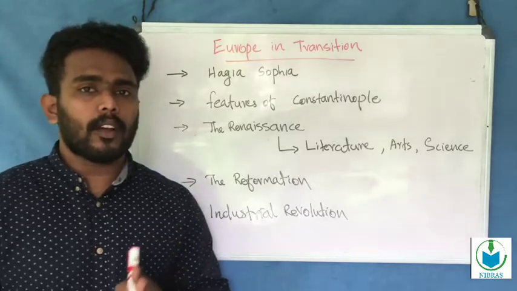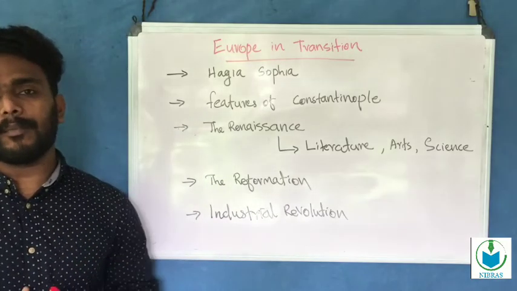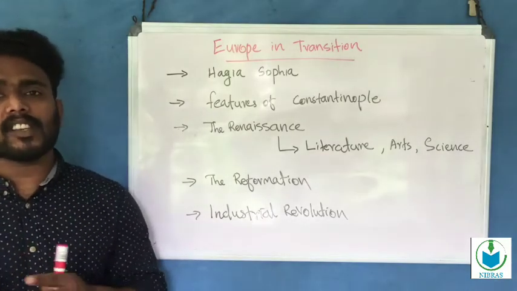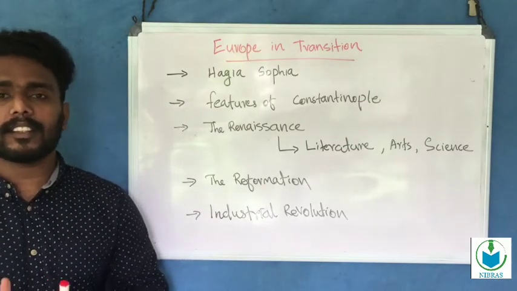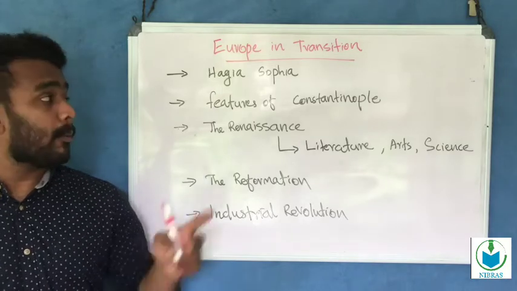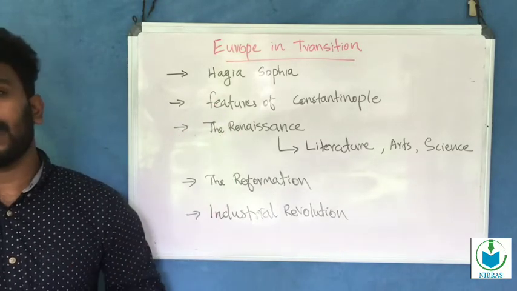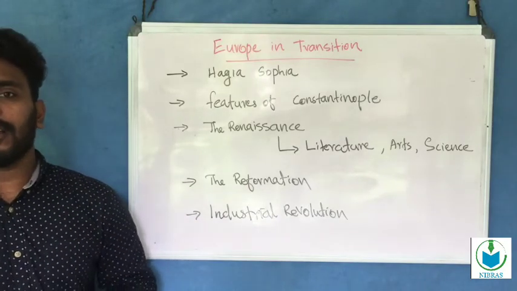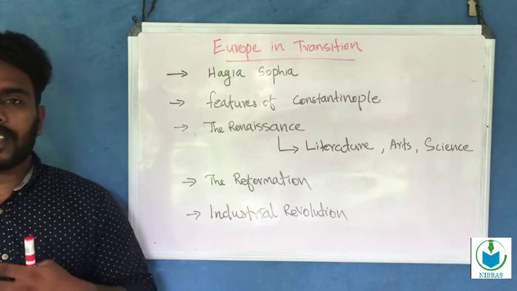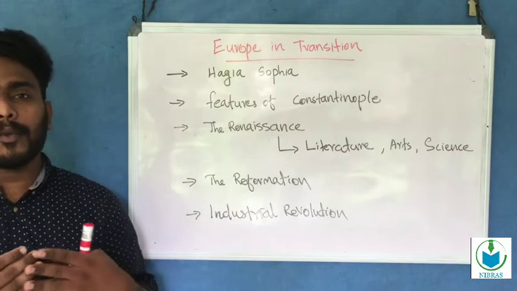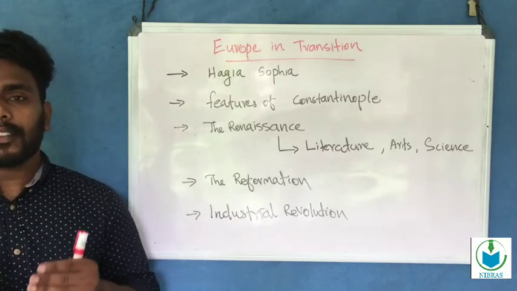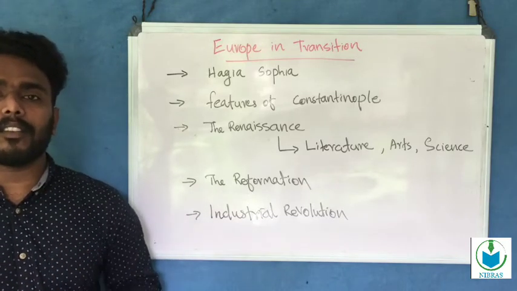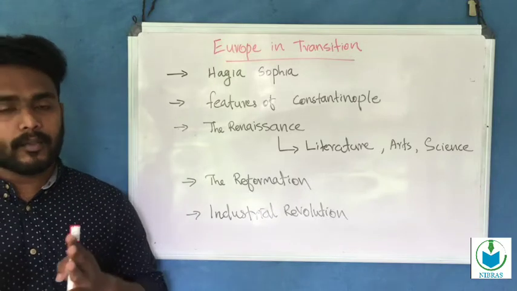Now we are going to look at the conclusion of this chapter. In the first section of our class we discussed the Hagia Sophia. We know that Hagia Sophia is one of the important monuments in the history of the world. It is preserved as a museum in Turkey, and it is an epitome of the architectural splendors of Constantinople.